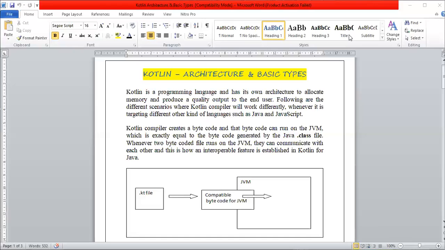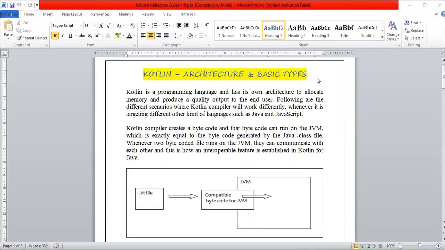Whenever it is targeting other kinds of languages such as Java and JavaScript, don't confuse that it's not pure Java, but yes, it's working with the JVM and bytecode concept. So the Kotlin compiler creates a bytecode, and that bytecode can run on the JVM, which is exactly equal to the bytecode generated from the .class file in Java. So whenever two bytecode files run on the JVM, they can communicate with each other, and this is how the interoperable feature is established in Kotlin for Java.